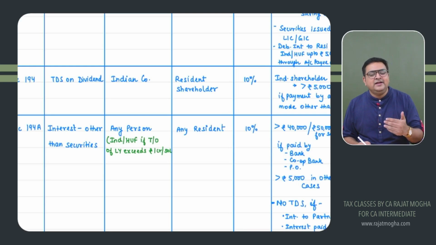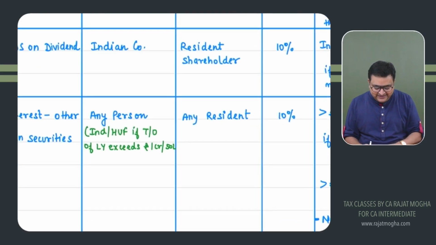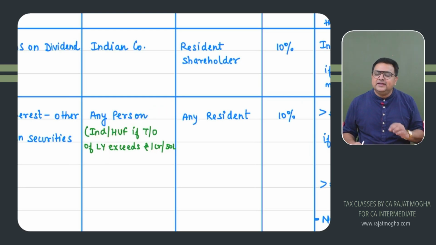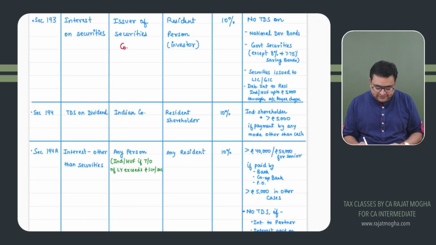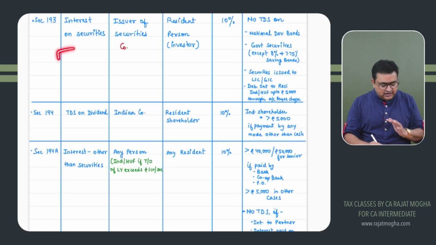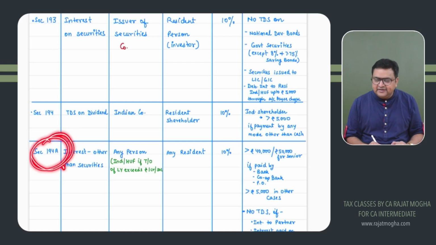So can they deduct TDS? It depends upon the turnover of the last year. If the turnover of the last year, LY meaning last year, exceeds 1 crore, or if they are into profession, 50 lakh, then they can deduct TDS. Otherwise, if the last year turnover is not more than this limit, then they cannot deduct TDS. Okay. Who is the person who is receiving the money? It could be any resident. Rate of TDS is 10%. It's a very, very important section. Although anything can come in your examination, if you ask me, this section, from the examination point of view, is a bit more important than these two.